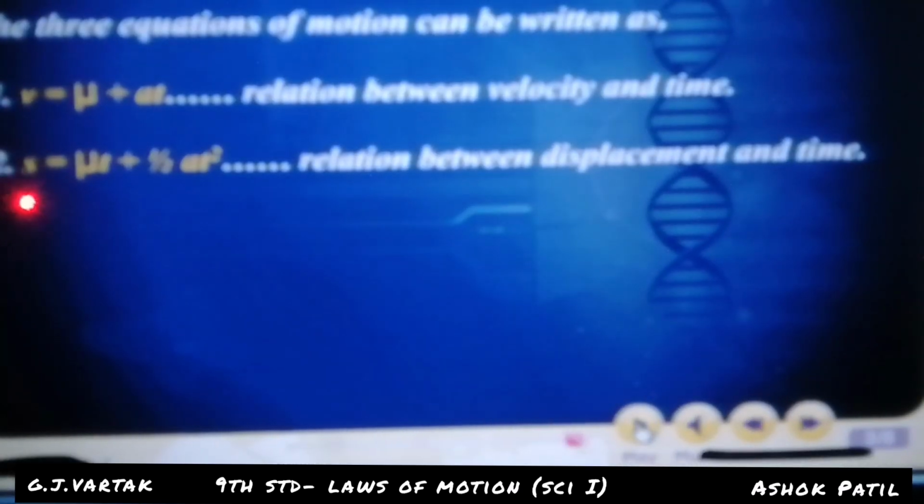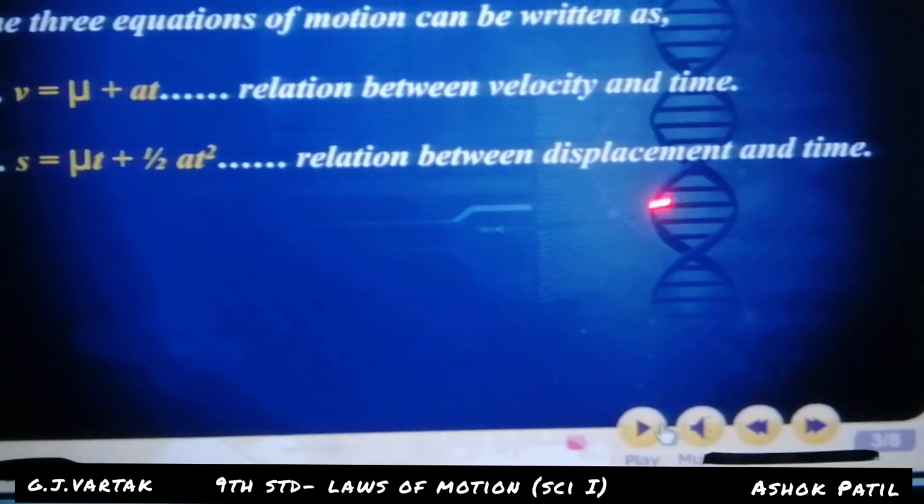Second equation of Newton's: s is equal to ut plus 1/2 a into t square. This is the relation between displacement and time.